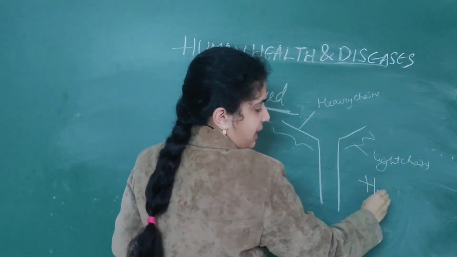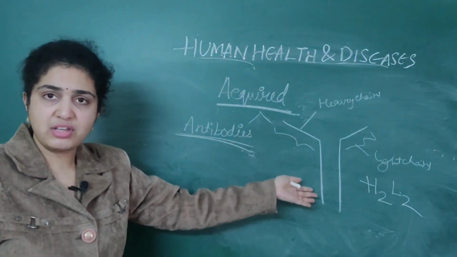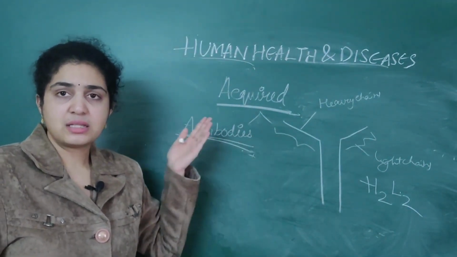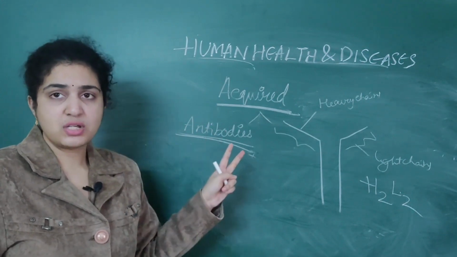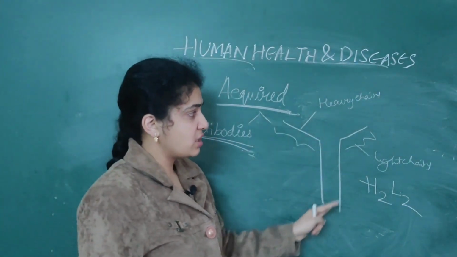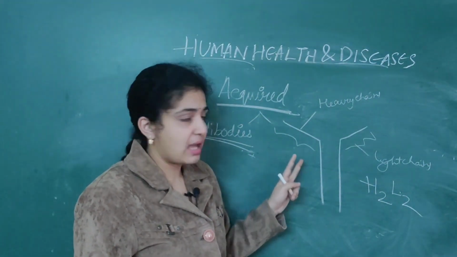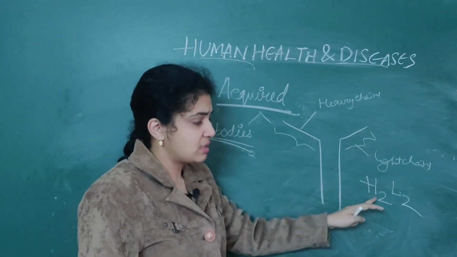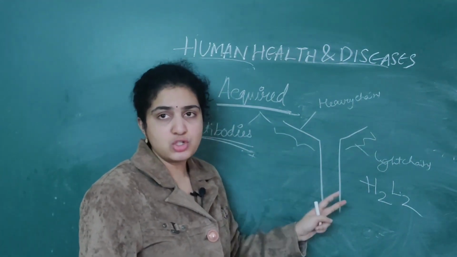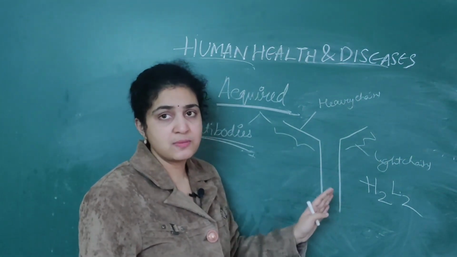That is nothing but H2 as well as L2 we say. H means heavy chains, L means light chains. So two light chains, two heavy chains will be there. These heavy chains are very long, and these light chains are very short. Two heavy chains, two light chains. That's why you can say it as H2L2.